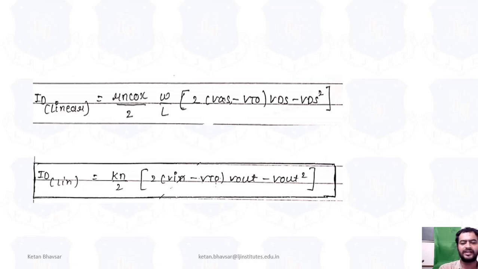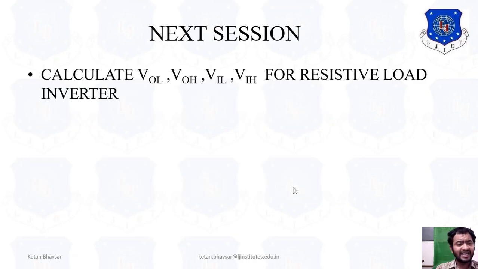Make sure you write down the equation in terms of Vin and Vout only, because in this particular design we are talking about the MOSFET, and for the MOSFET we have to apply inputs, and those inputs should be in terms of Vin and Vout. So you write the equation this way when we talk about chapter number 4. I hope you are getting the idea of what the resistive load is in terms of the linear, cutoff and saturation regions, and we also wrote the equations for cutoff and saturation in terms of drain current ID, putting Vin and Vout instead of VGS and VDS.